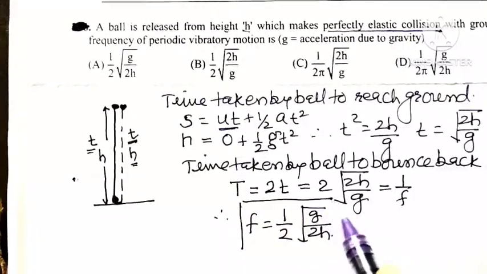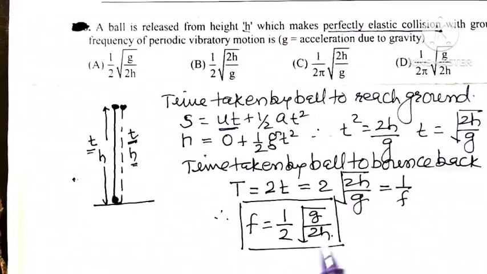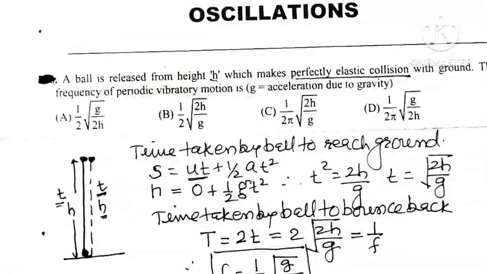So the frequency of vibratory motion of that ball is 1 by 2 under root of g divided by 2h. So I think option A is the correct option for this question.